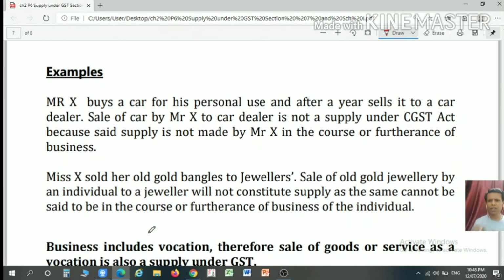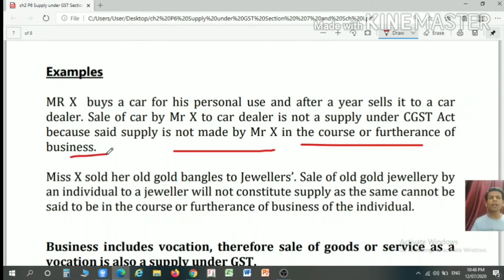Now we will discuss an example. Suppose Mr. X buys a car for his personal use and after a year sells it to a car dealer. Sale of the car by Mr. X to a car dealer is not a supply under the CGST Act because such supply is not made by Mr. X in the course or furtherance of a business.